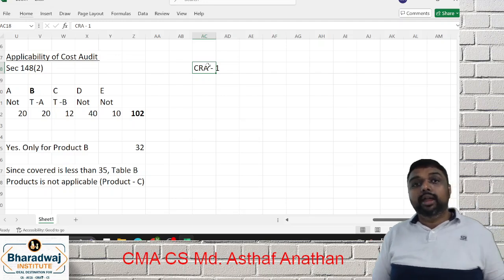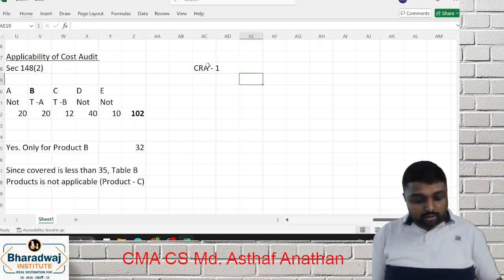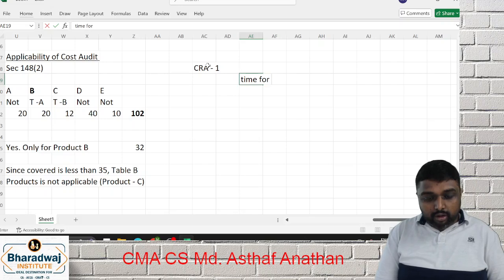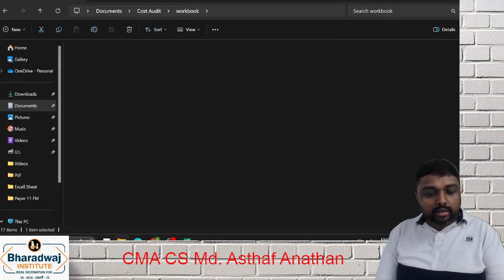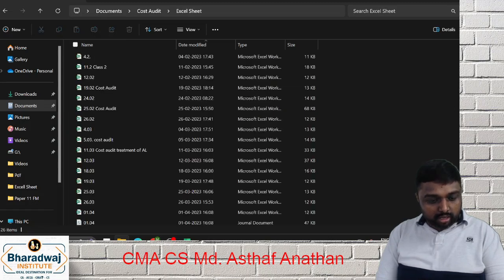Now you have to appoint a cost auditor. The first point we have to learn is the timeline for appointment of a cost auditor.